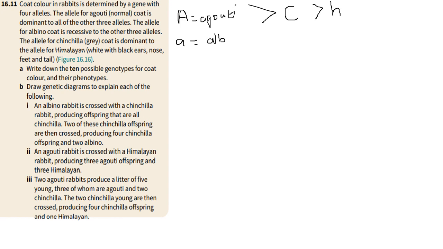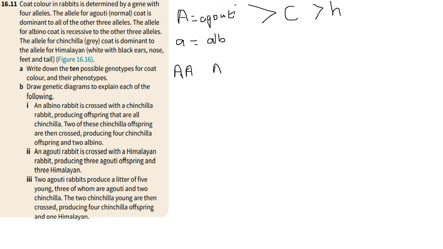And it says here, write down the 10 possible genotypes for coat color and their phenotypes. Of course, this is a nightmare for many students because they say, excuse me, how do I even start to do that? But this is not difficult at all. So we know that agouti is dominant to all the other ones. So we can have capital A, capital A, which is homozygous dominant for agouti.